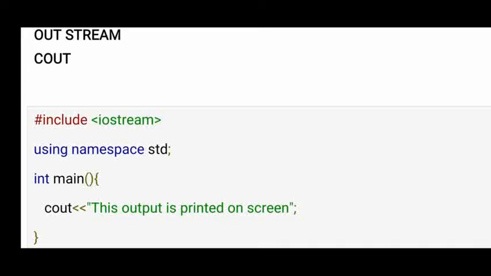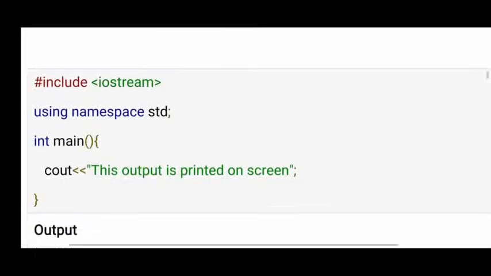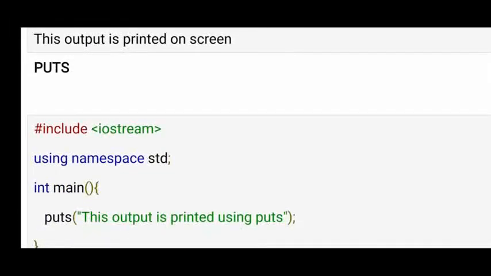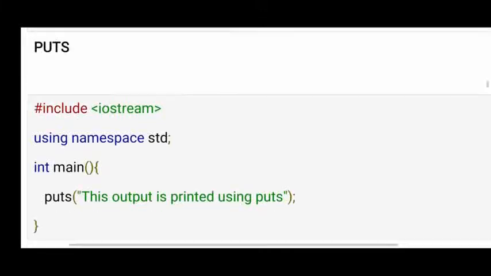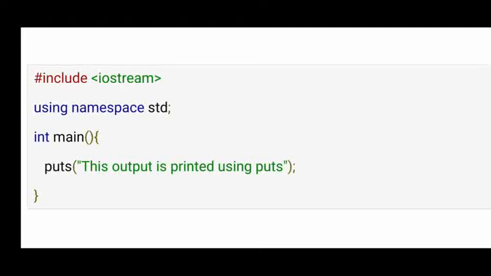This output is printed on the screen. This is a collection of bytes. Now this is nothing but a stream only. So using the cout object, you are displaying a collection of bytes on the output screen. So this is nothing but the output stream. Next, if you want to display anything on the output screen, on the console, we can use the put function also. Here also we are printing a sequence of bytes, means we are printing a stream on the console.